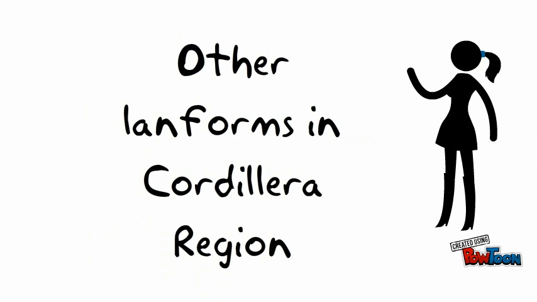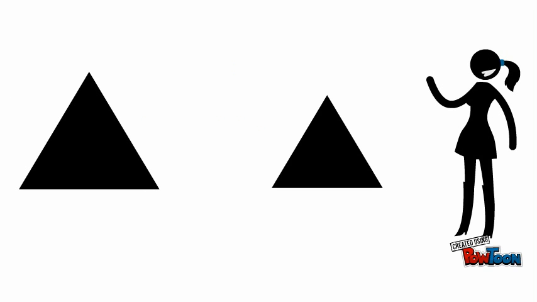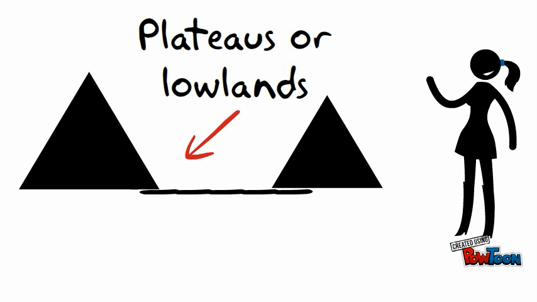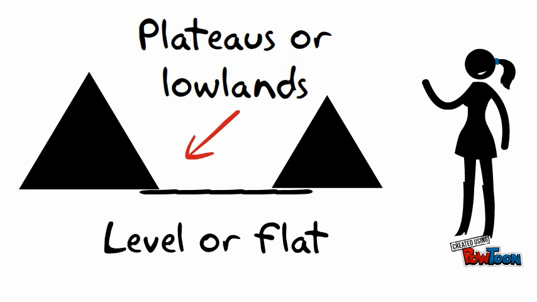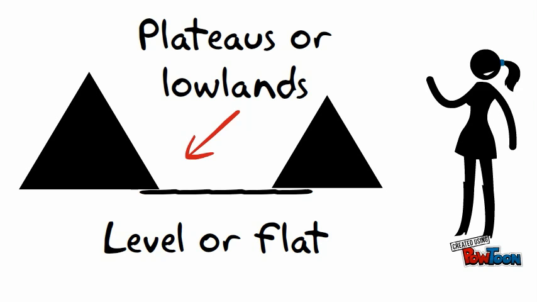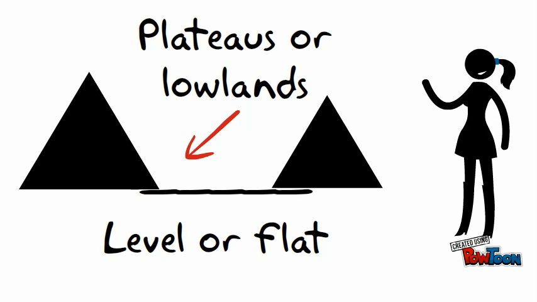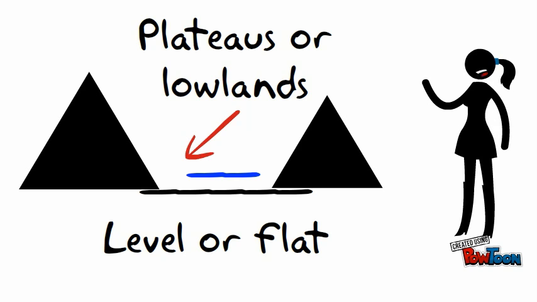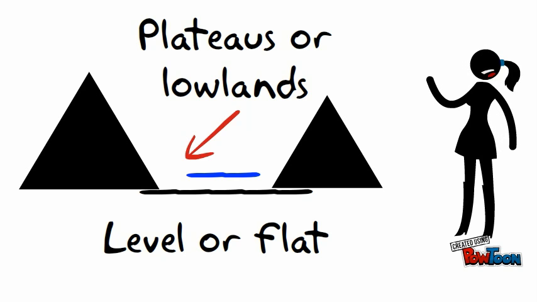Now that you know what a landform is, we can now discuss other landforms in the Cordillera region. In between the mountains in the Cordillera region, there are typically plateaus or lowlands. A plateau or a lowland is when the Earth's surface or ground is level or flat. Within these plateaus and lowlands, you can find rivers and streams because of the large amount of precipitation, which can be in the form of rain or snow within the Cordillera region, due to the climate.